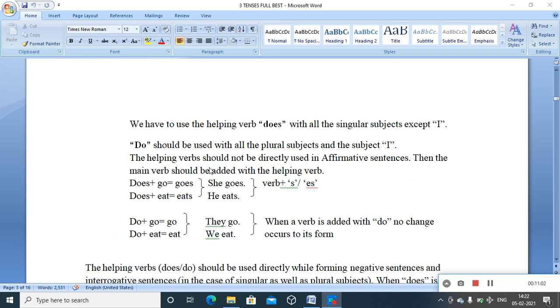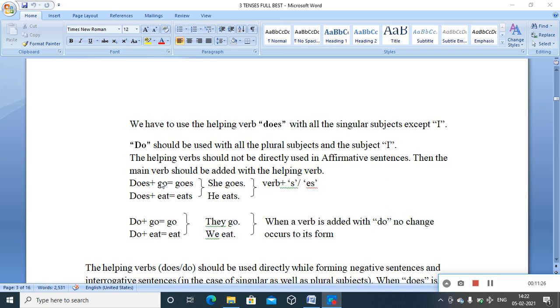But the difference is when you add does with the main verb, the V1 form of the verb, only with the V1 form can we make all these changes. It's every time goes, every time eats, but never goes after you have go, went, gone. You can never make any changes in the V2 or V3 form.